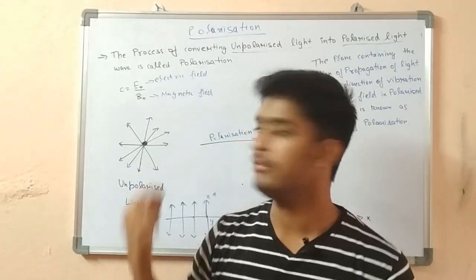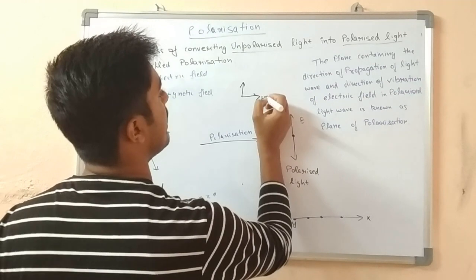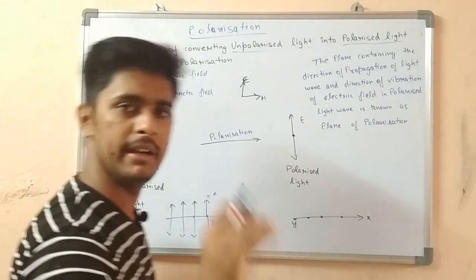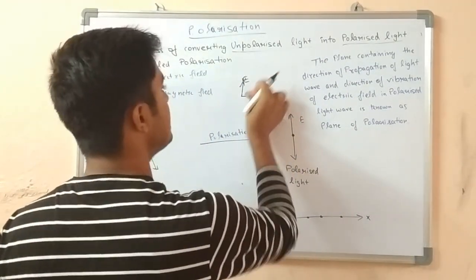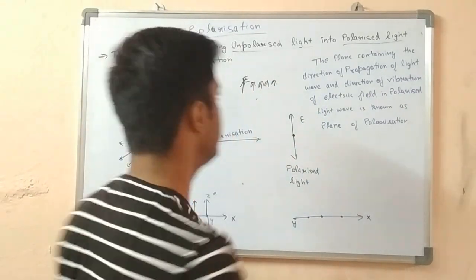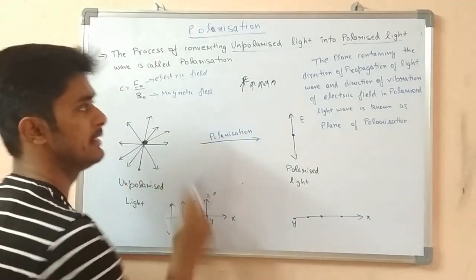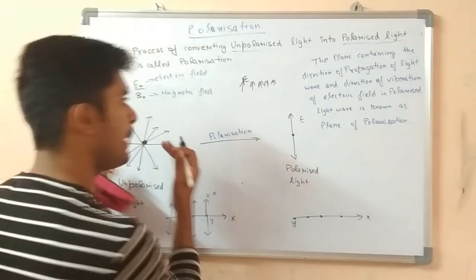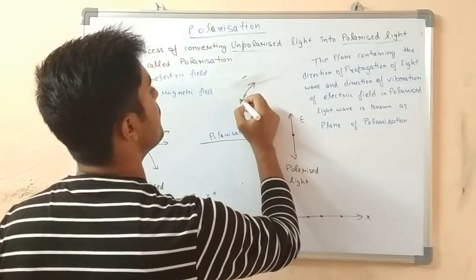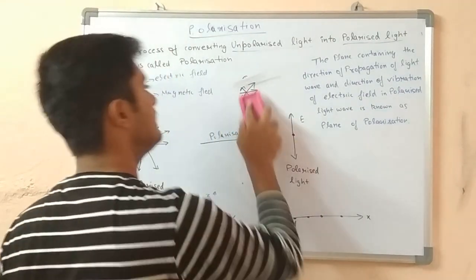But the wave should be polarized, as we have studied. The electric field should be in one direction, and the magnetic field in another direction. They both should be perpendicular. That is always valid. But these electric field waves should be parallel to each other. If they are parallel, then this is the required wave. But in this case, the electric field vectors, or electric field lines, are not parallel to each other. Suppose one of the light is like this, another is like this. They are randomly distributed. This is the phenomenon in